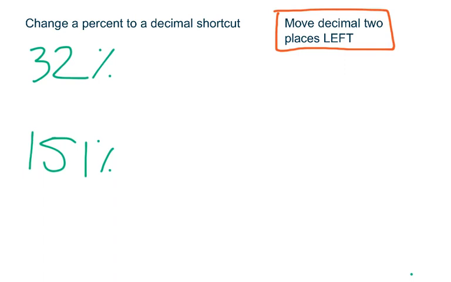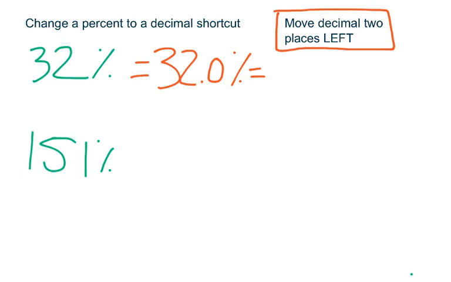So there may not be a decimal in every single percent that you're given. So these first two that I'm going to do the examples with, there is not a decimal. But we can assume that in 32%, there is a decimal at the end. So it could be like 32.0% or just 32. So we assume that the decimal comes after that whole number, after the end of our whole number.